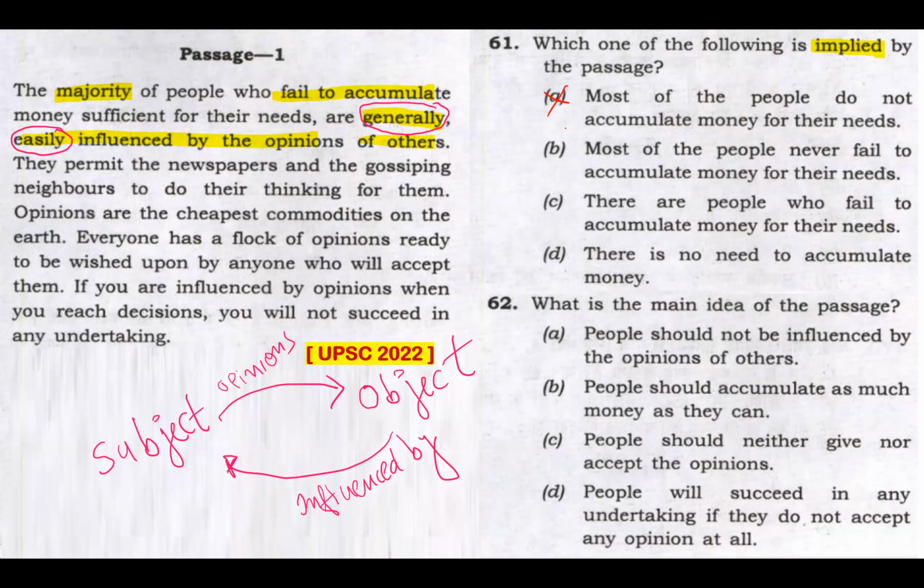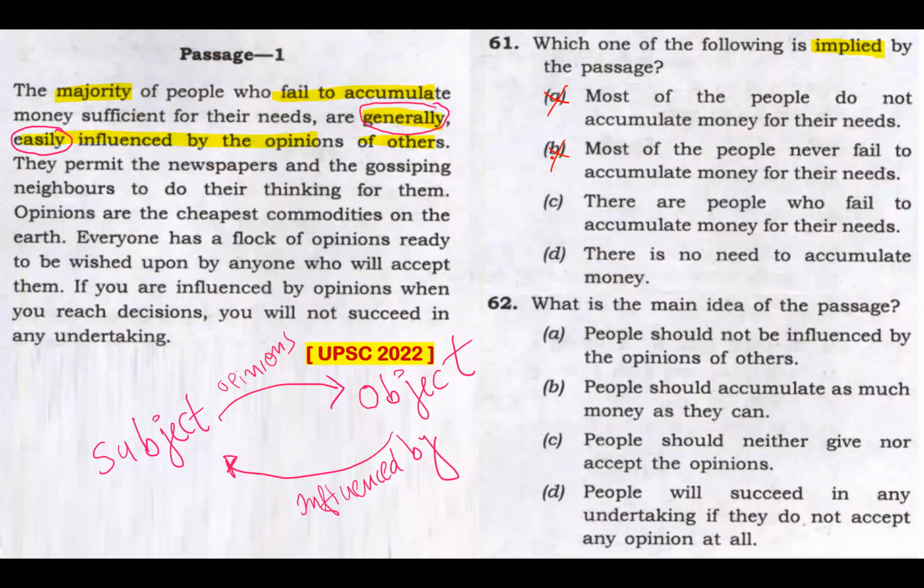Option B, most of the people never fail to accumulate money for their needs. Option B is not my answer. This passage is not about people who are not able to accumulate money for their needs. It's beyond all that. Option C, there are people who fail to accumulate money for their needs. Of course, it's something that is mentioned here. The majority of people who fail to accumulate money for their needs, that is mentioned here. Option C, no doubt about that.